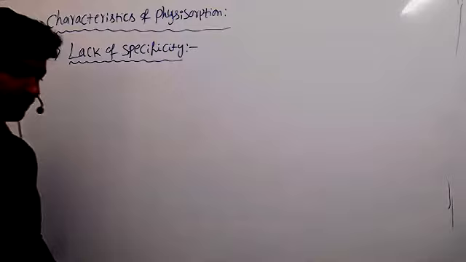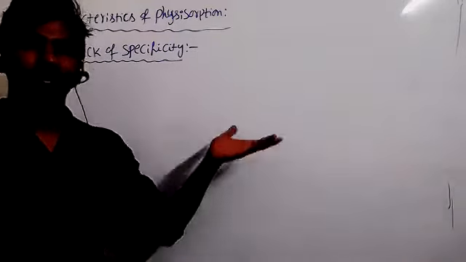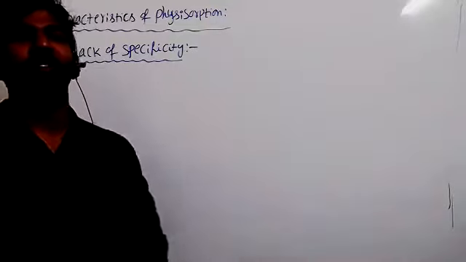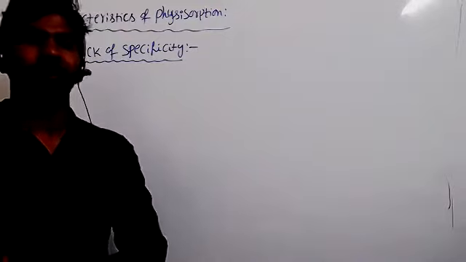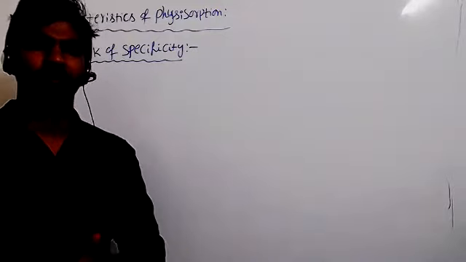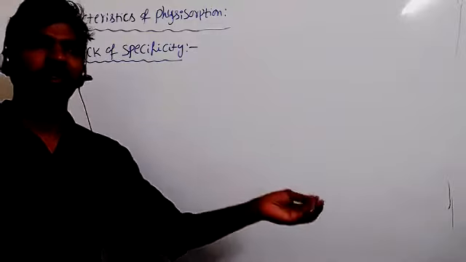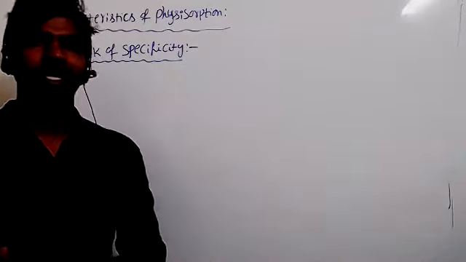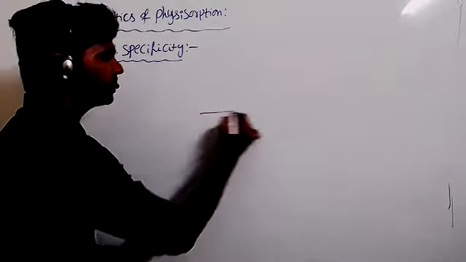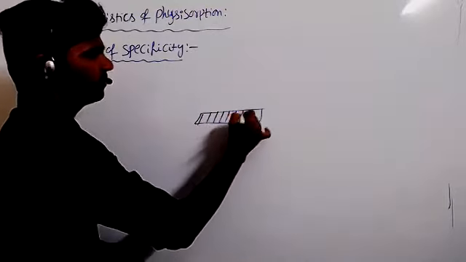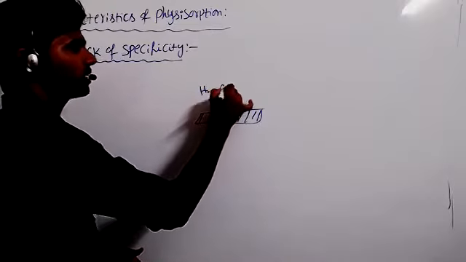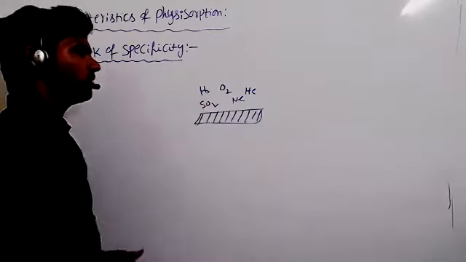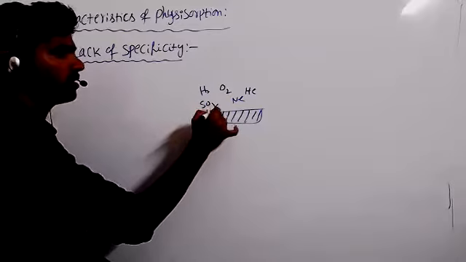See here, the surface provided by the adsorbent does not show any specificity to a particular substance. Suppose you leave a paper or book or plate, anything, dust particles must accumulate on it, right? So it does not show any specificity to a particular adsorbate. Suppose I leave any nickel metal, any metal, it can adsorb all kinds of gases. It can adsorb hydrogen gas, oxygen gas, even dust particles, helium, neon, sulfur dioxide. So all kinds of gases are adsorbed on the metal plate.